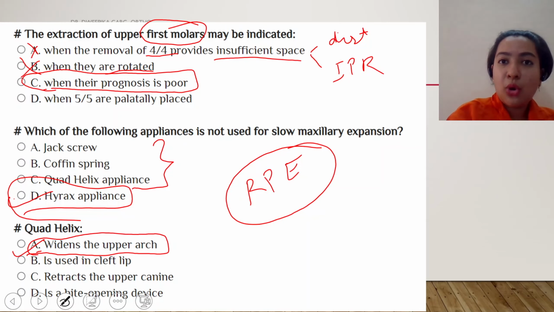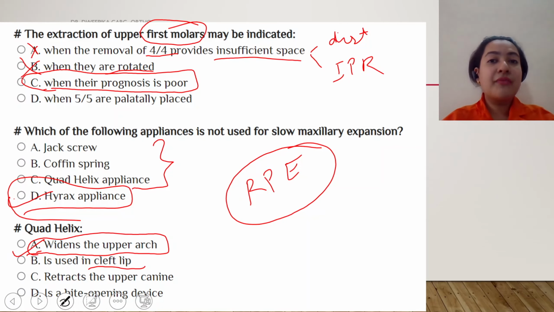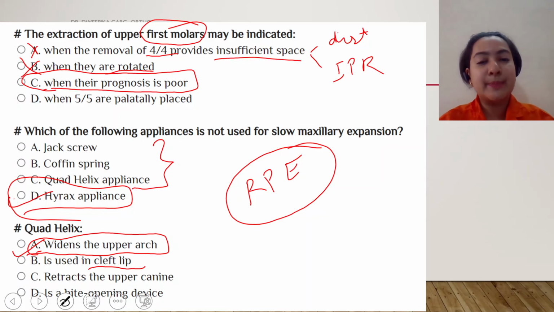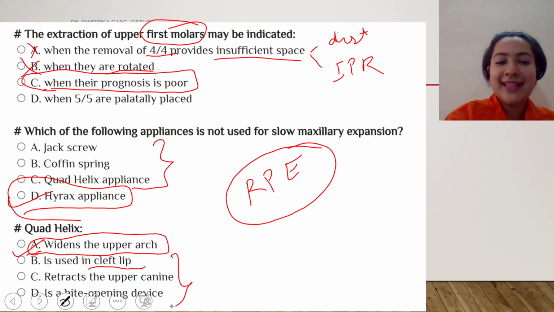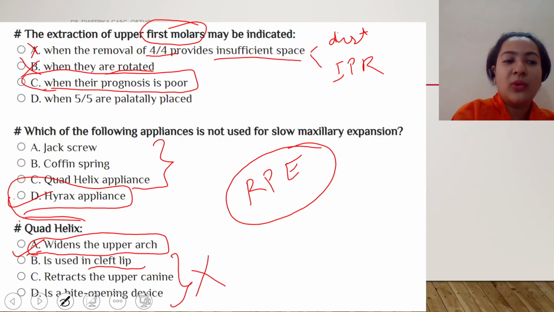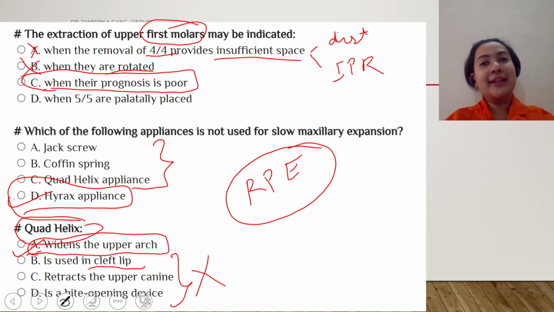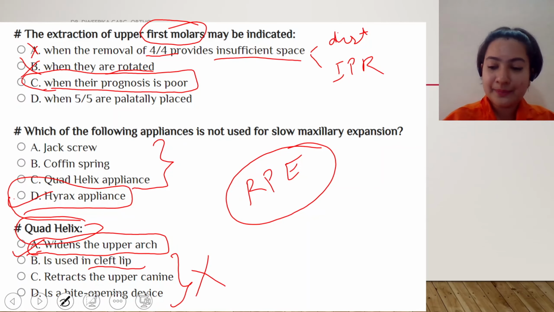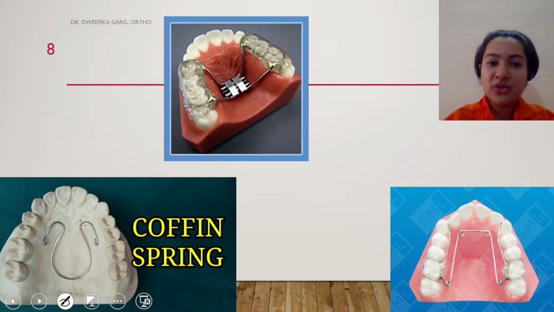If the option would have been it is used in cleft palate, then also we would have considered that option because in cases of cleft palate, we do expand the maxilla. But the other three options make absolutely no sense when it comes to quad helix because it is an expanding device. So the correct option is option A. I hope these three MCQs are clear to you. With that concept, moving on to the next question which we have.